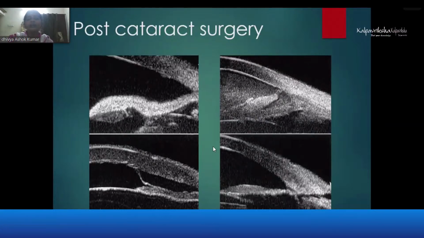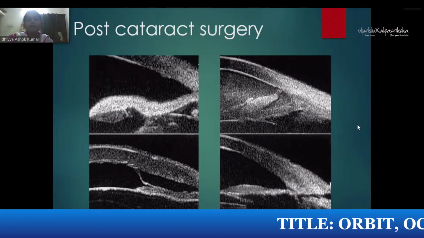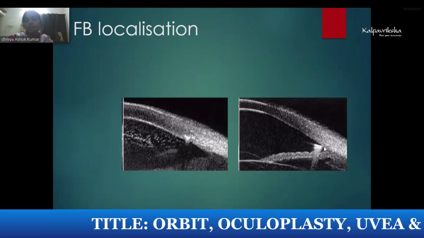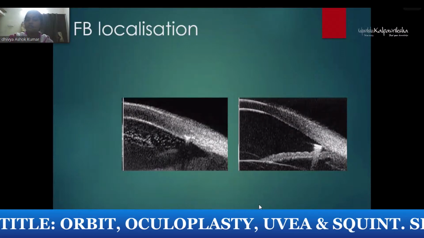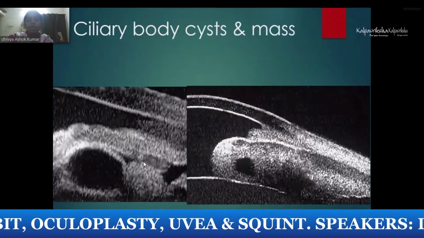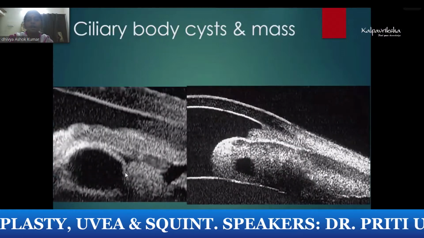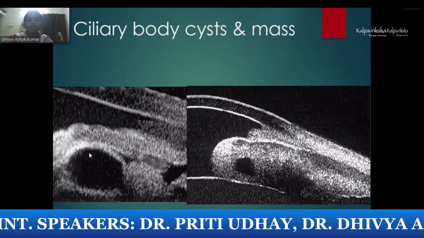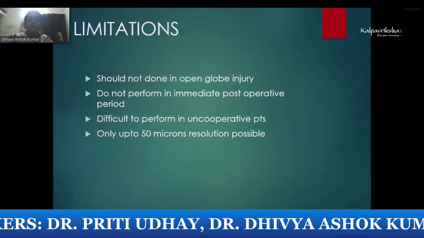Post-surgery in cataract, its use is very limited because in the immediate post-op we don't do it. OCT is the best option. Foreign body localization you can do here. You can see the foreign body, and OCT also picks up the foreign body. And I already showed you that ciliary body mass or ciliary body cyst can be seen. Here is a solid mass lesion, and here it is a cyst. Both can be visualized by UBM.